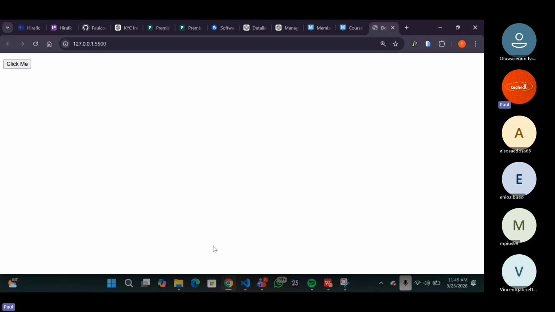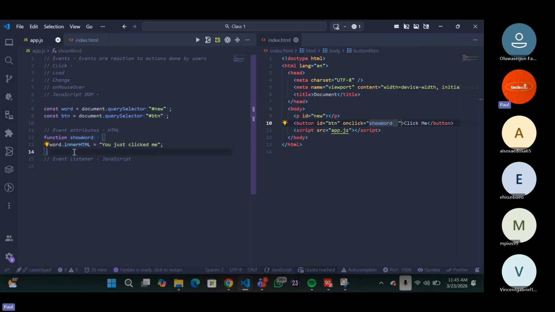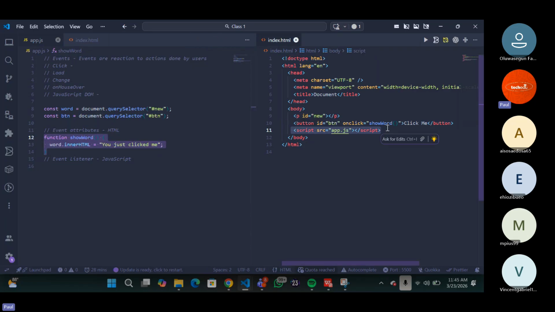So what did I do here? All I did was that, first of all, I set my function in my JavaScript. And because JavaScript is already linked to this particular place, right? I can easily come here and call the function as a what? As an onclick event. This is one way to do it with HTML. And actually, right now, you're not going to use this, but when you move further in JavaScript and you start entering frameworks like React, you will start using this onclick method more, especially in React.